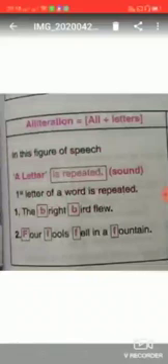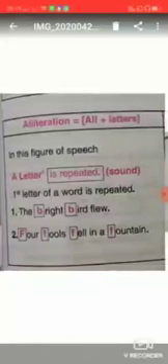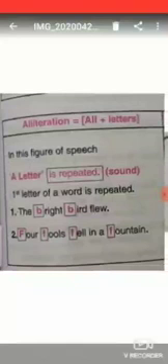Our next figure of speech is alliteration. It is very easy. In this figure of speech, a letter is repeated. Letters are repeated. Now here we see the example, the bright bird flew. As you see, the letter B is repeated more than one time.